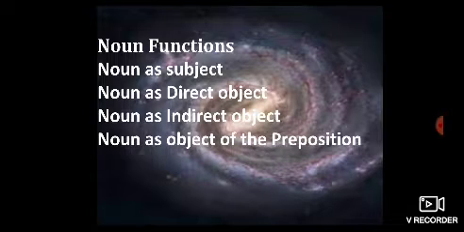Now we have already completed two topics, noun as subject and noun as direct object, in our previous video. Hope you have solved exercises A and B in your book, which were quite easy. Now let's move on to our next topic, where you will learn the function of noun as indirect object and as object of the preposition.